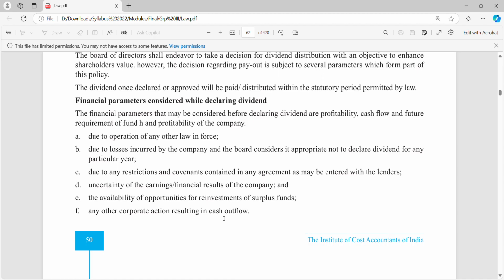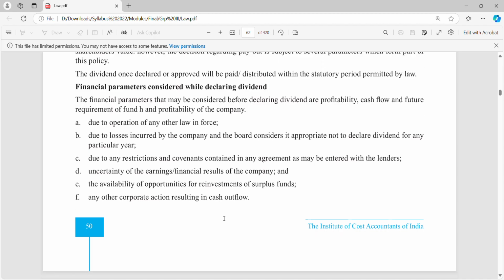Then we have financial parameters considered while declaring dividend. So while declaring dividend, what all are the financial parameters that need to be considered? Financial parameters that may be considered before declaring dividend are profitability, cash flows and future requirements of funds, and profitability of the company.